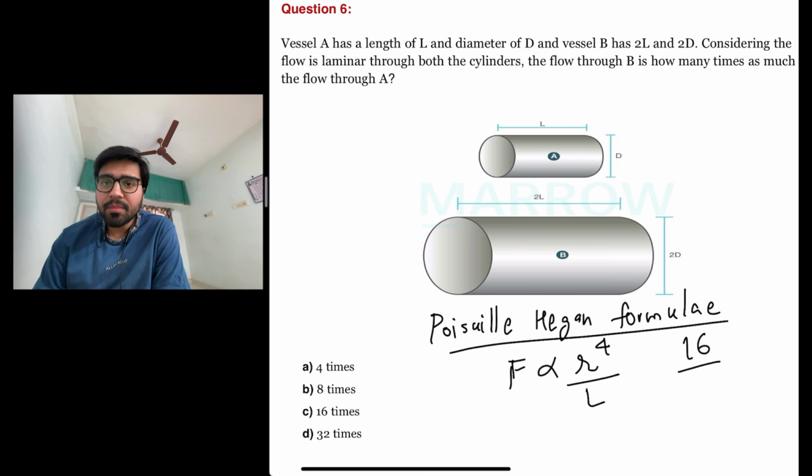So radius becomes 2 times, so that becomes 16, and length also becomes 2 times, so it is 2, so it will become 8 times.